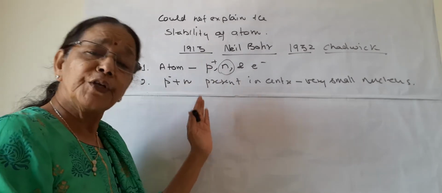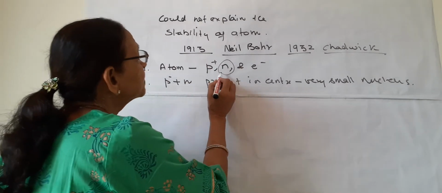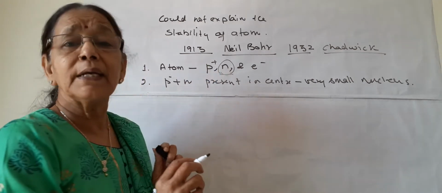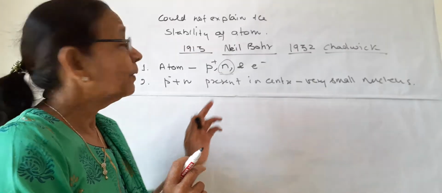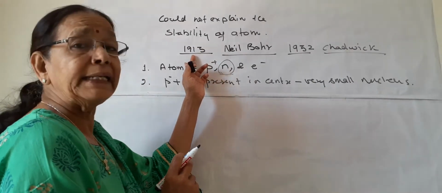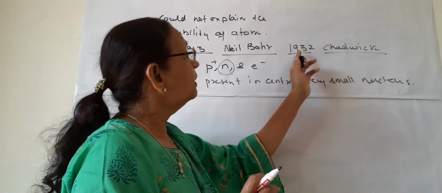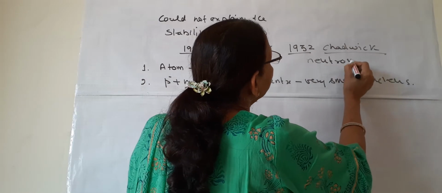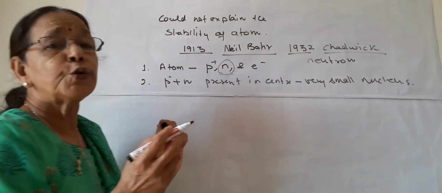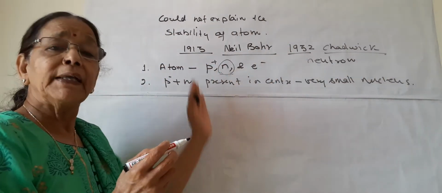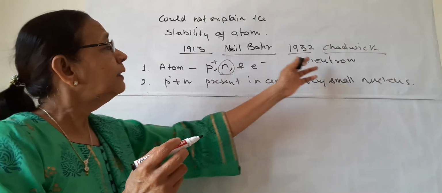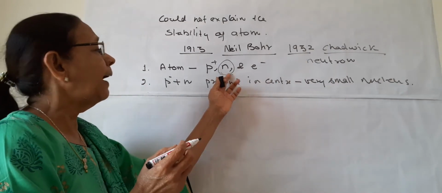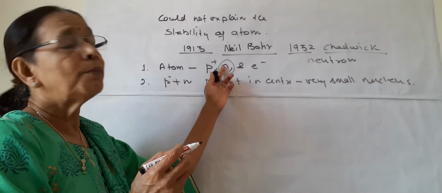The original Bohr's model does not have neutron as a part of it because it is in 1913. Neutron is discovered by Chadwick in 1932. Later on, when this model was modified, neutron is added to this model.